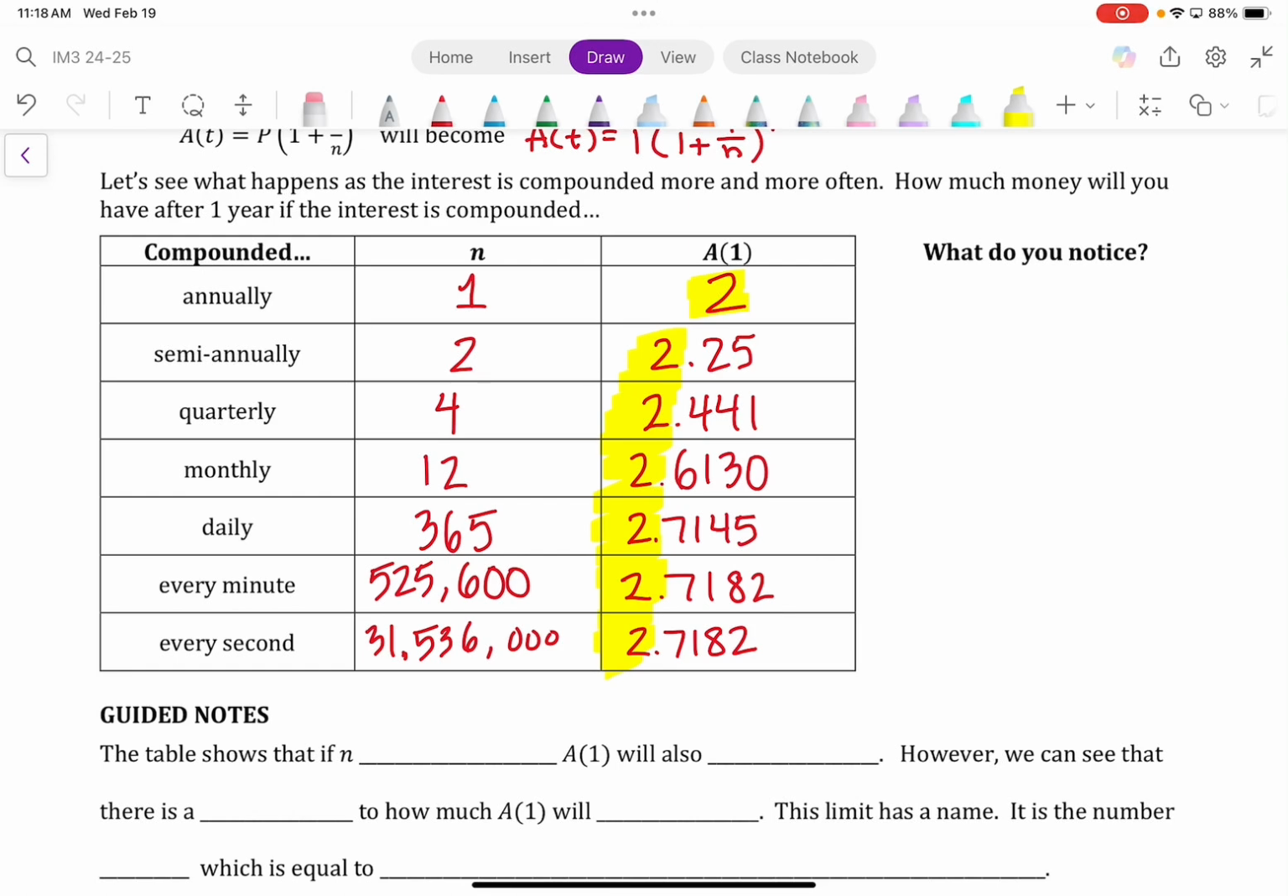Now, more importantly is the following. What do we notice for these two numbers here? Are they the same? Yes. So what I wanted you guys to think about is that it doesn't matter how much more we start to compound the interest, there eventually will be a what? A limit. We will not be able to get higher than 2.7182.